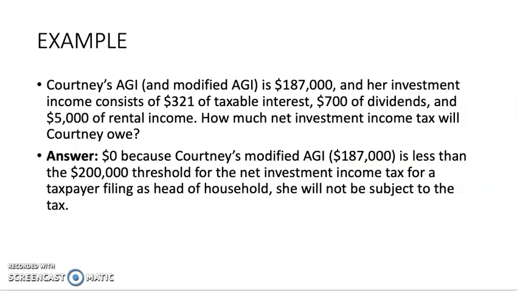An example of this: Courtney's adjusted gross income and modified AGI is $187,000, and her investment income consists of $321 of taxable interest, $700 of dividends, and $5,000 of rental income. How much net investment income tax will Courtney owe to the government? The answer would be $0, because Courtney's modified adjusted gross income is $187,000, which is less than the $200,000 threshold for the net investment income tax for a taxpayer filing as head of household. So she will not be subject to this tax.